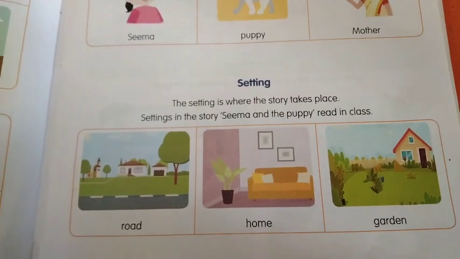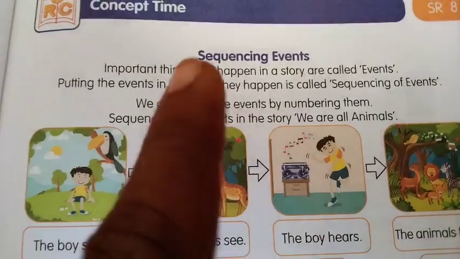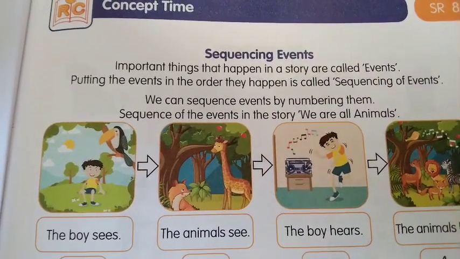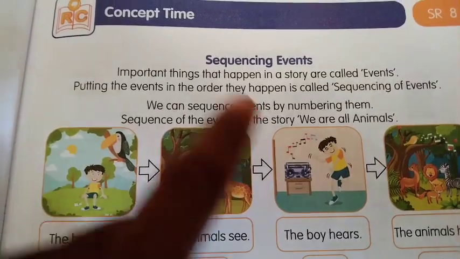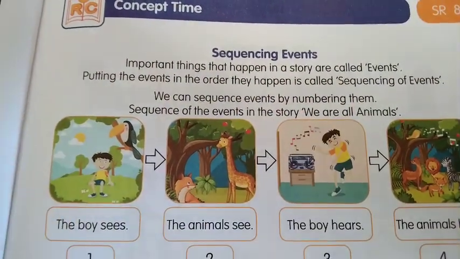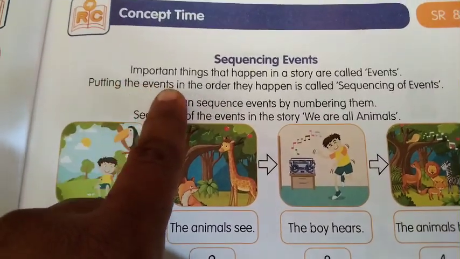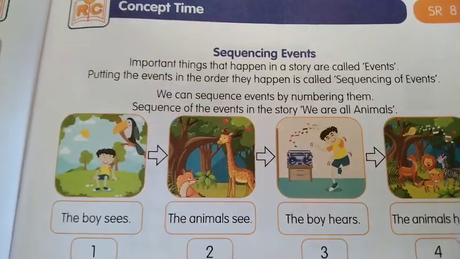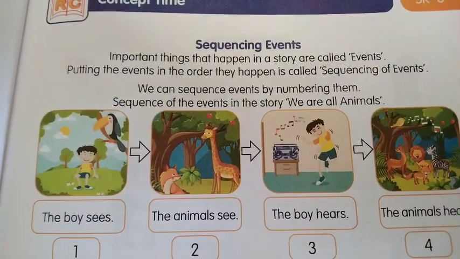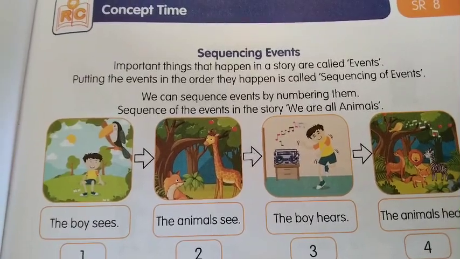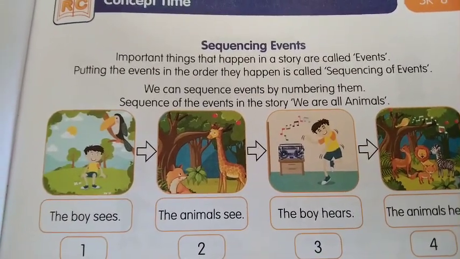Next, sequencing events. What are sequencing events? Events are the important things that happened in the story. Putting the events in the correct order they happen is called sequencing events. We have to put the things in the correct numbered order.